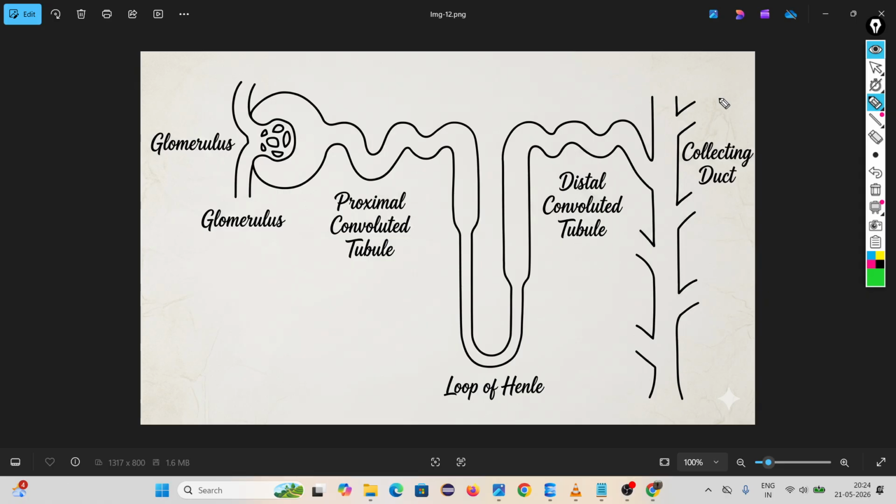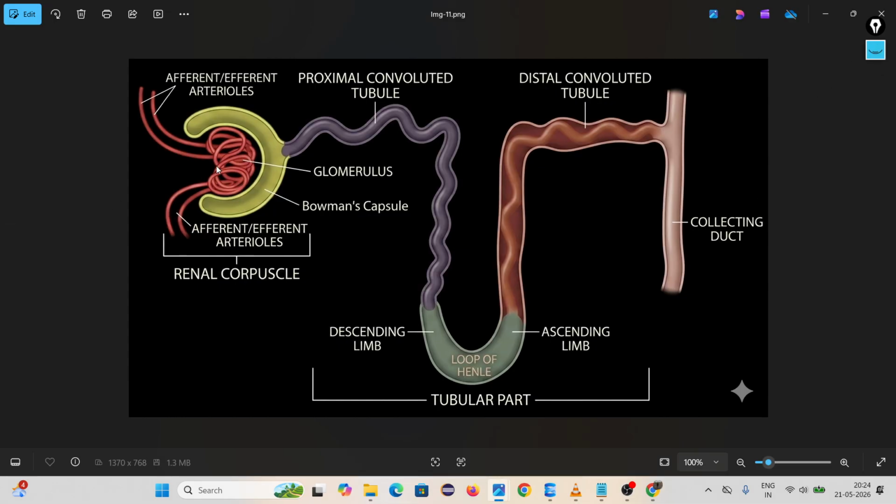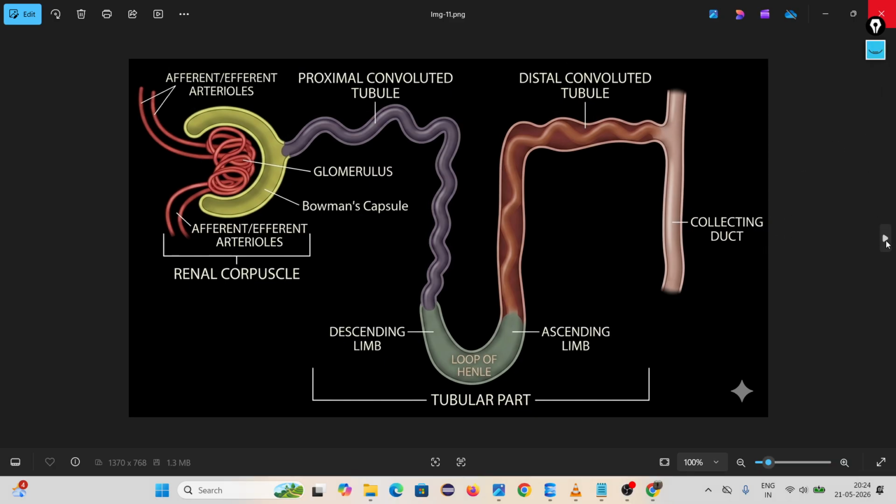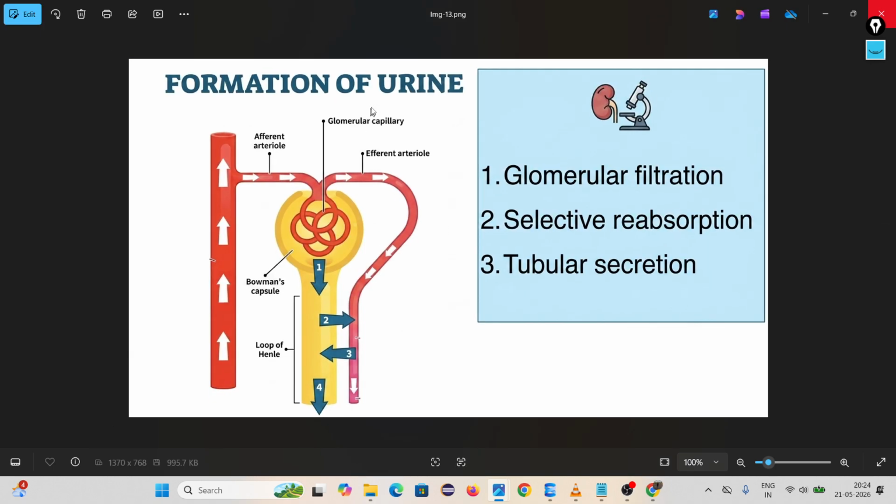Okay. Bowman's capsule has the glomerulus. The glomerulus is nothing but a group of blood vessels. Okay, then after this our nephron is divided into tubular parts called proximal, then loop of Henle, then distal convoluted tubule, and the last one is the collecting duct. Okay, then look, formation of urine.